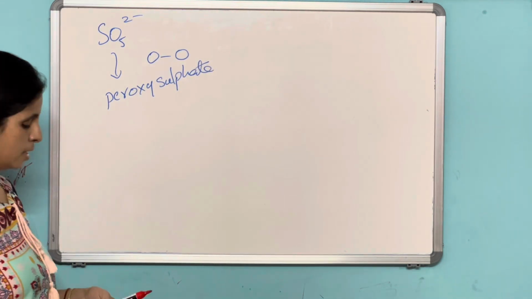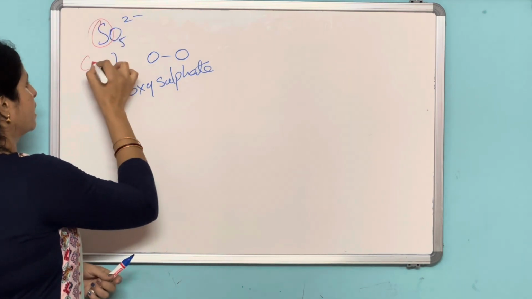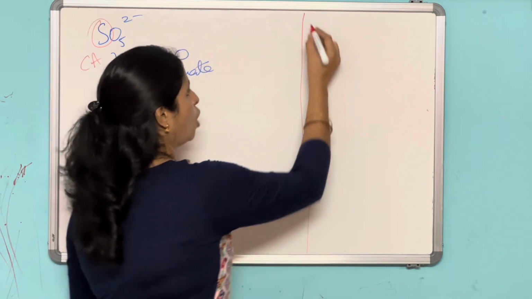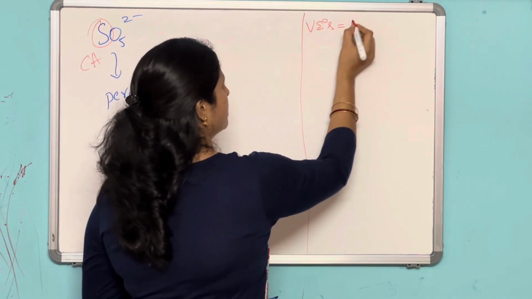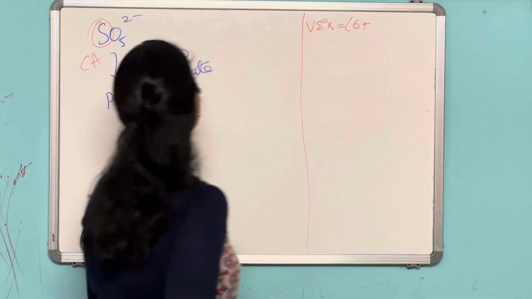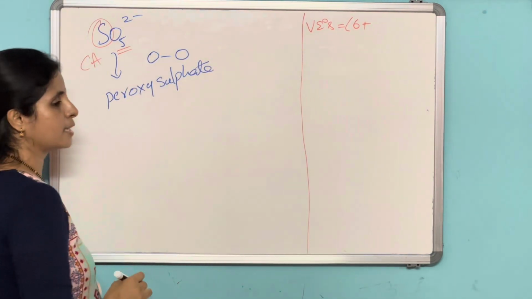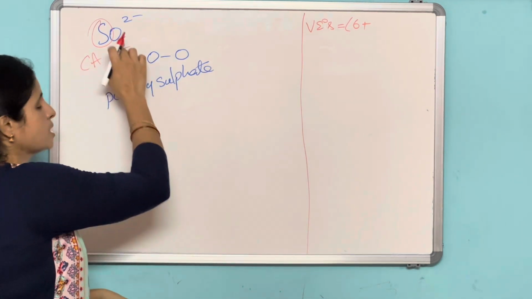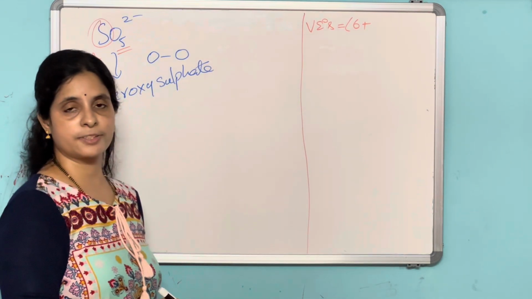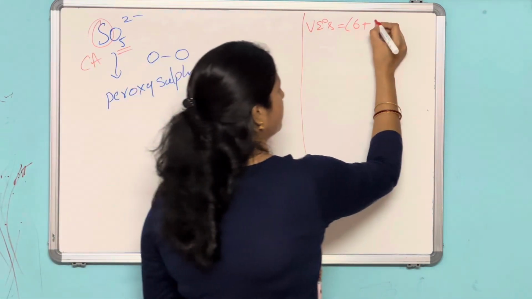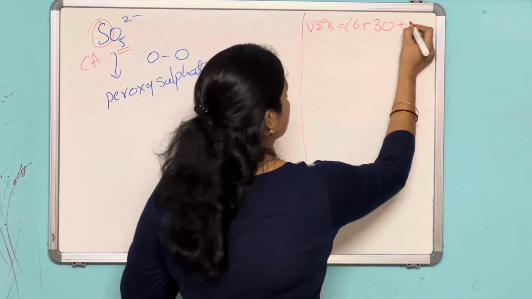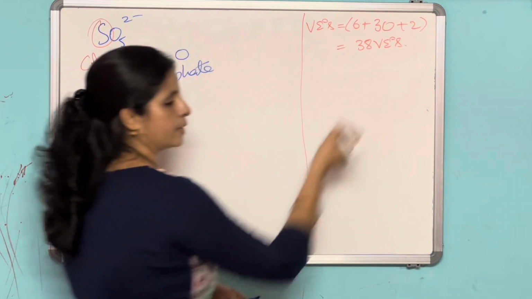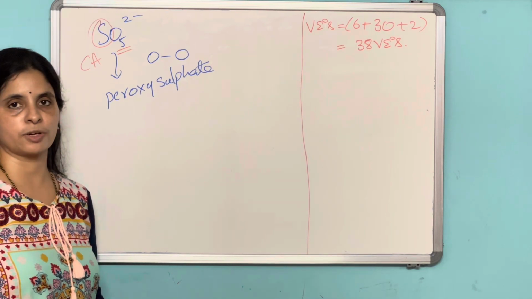Peroxy sulfate. As usual, sulfur is the central atom. Same procedure for this one. How many valence electrons are there? Sulfur belongs to the 6th group, plus how many oxygens are there? Here 5 oxygen atoms are there, each with 6 valence electrons. So 5 into 6 is 30, and 2 minus adds 2, which equals 38 valence electrons.